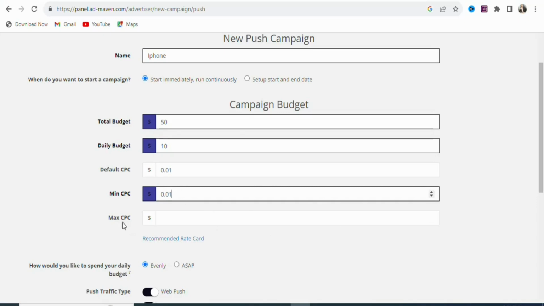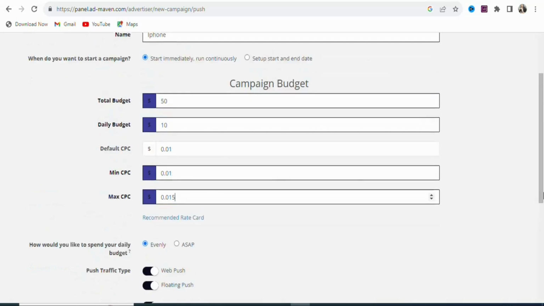Once that is done, you can see maximum CPC. What is the highest amount that you are going to pay per click? So we are going to enter a figure that is above this. So let's enter any figure that we want. So let's just enter any figure right here. I think this is okay. Once that is done, you are going to scroll down.